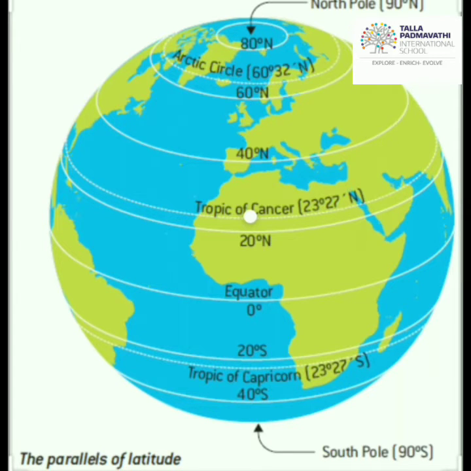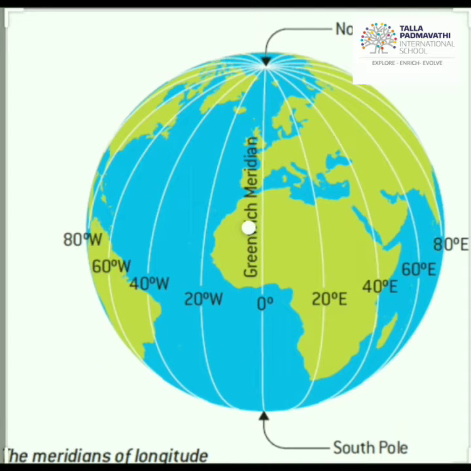The important parallels of latitudes, the major latitudes from north to south, are called heat zones. They are the Arctic Circle, Tropic of Cancer, Equator, Tropic of Capricorn, and Antarctic Circle.